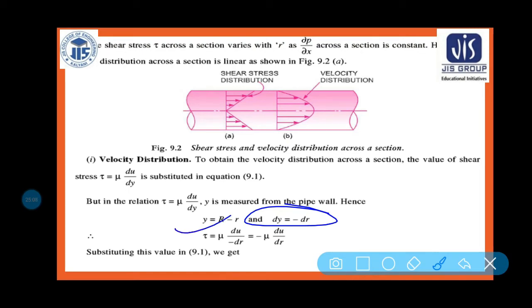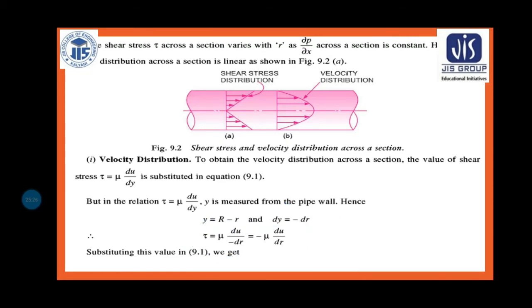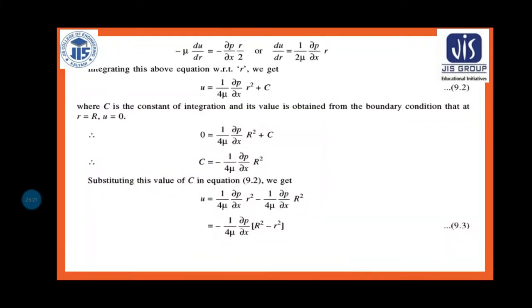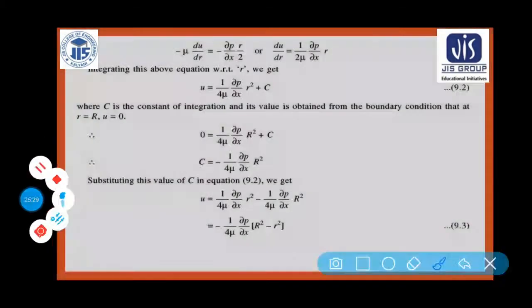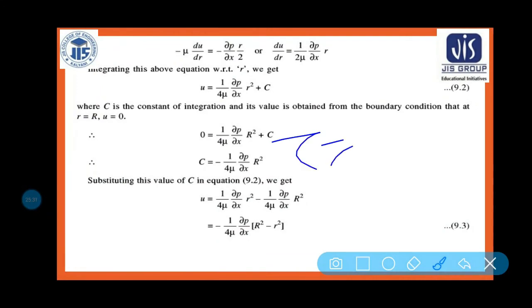So tau is equal to mu into du by dy, that is, tau is equal to minus mu into du by dr. Am I right? Now you know that I have already seen that tau is equal to minus del p by del x into r by 2.